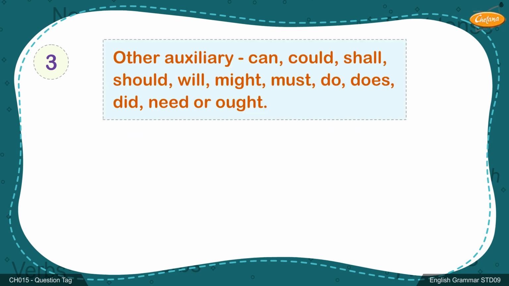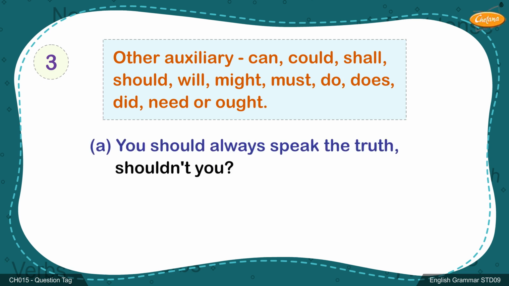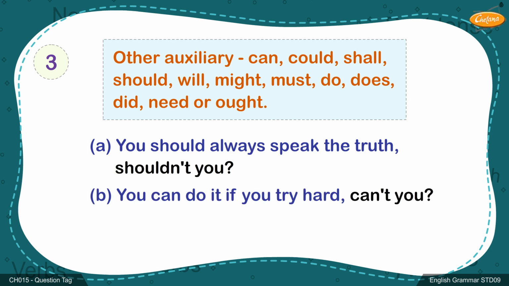3. Other auxiliary verbs such as can, could, shall, should, will, might, must, do, does, did, need, or ought are retained in the question tag in negative or affirmative form as required. Example A. You should always speak the truth, shouldn't you? B. You can do it if you try hard, can't you?